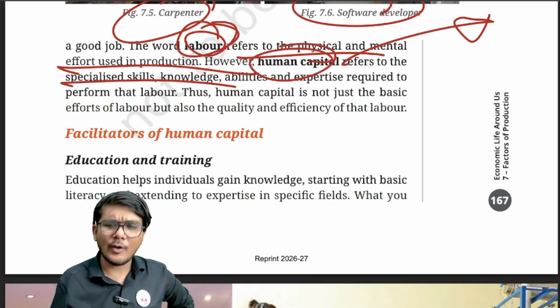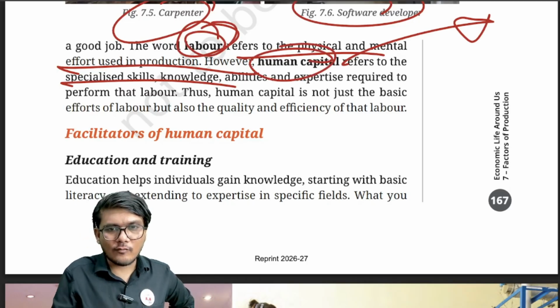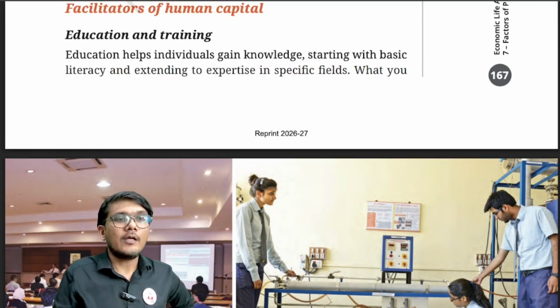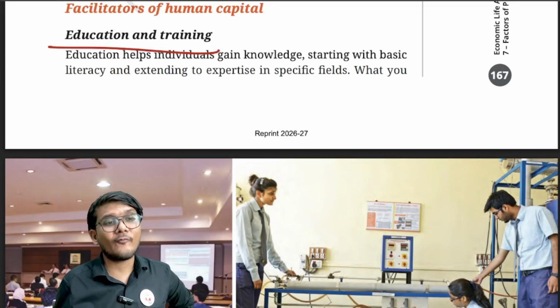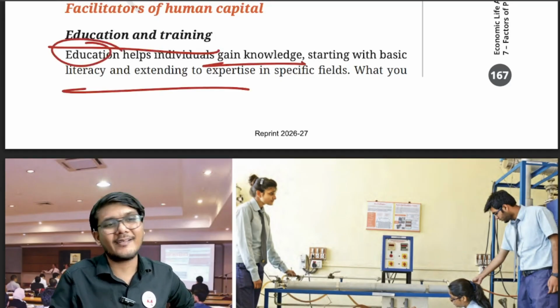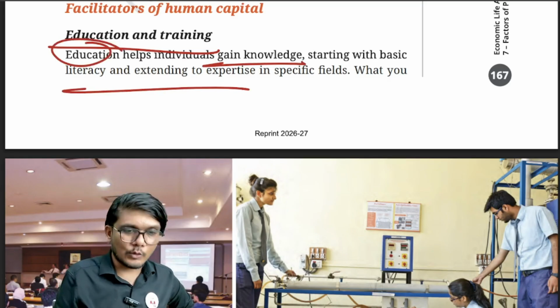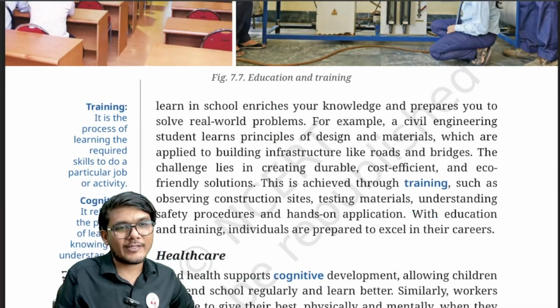Okay. Now, let us see what the facilitators of human capital are, meaning the things that facilitate human labor. The very first thing is education and training. If you don't have training, you may not perform well. Education helps individuals gain knowledge, starting with basic literacy and extending to expertise in specific fields. What you learn in school will enrich your knowledge, and you can use that knowledge at your job as well.